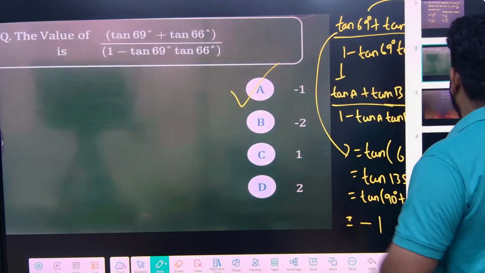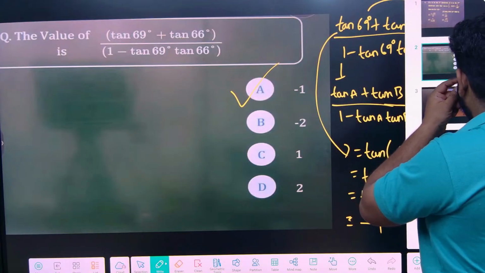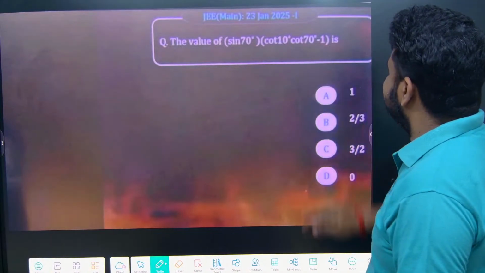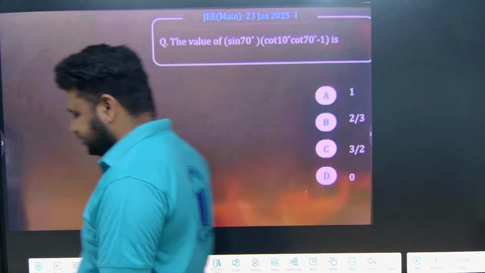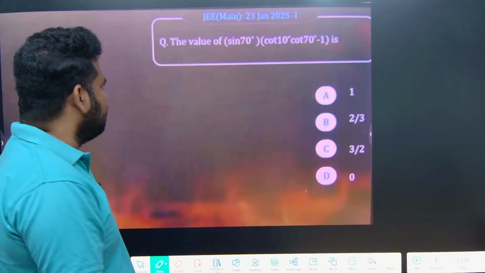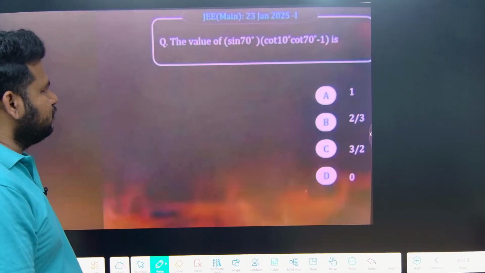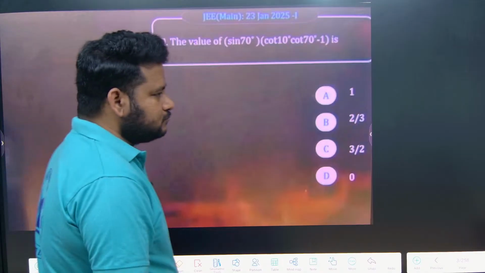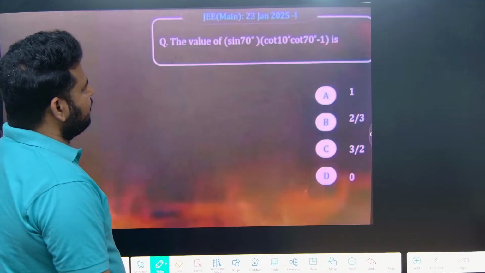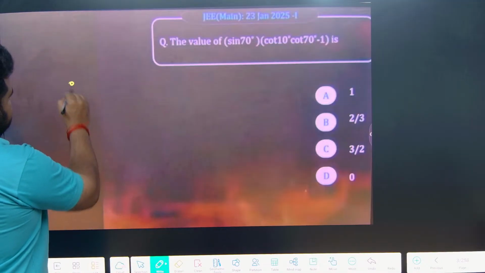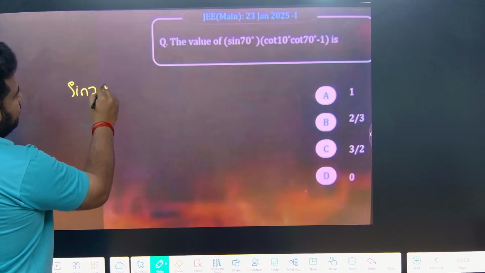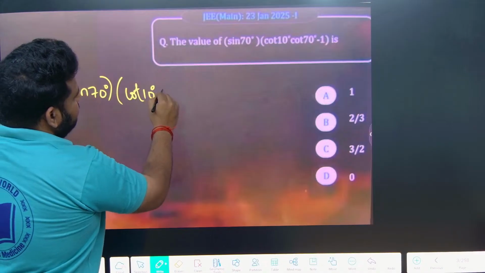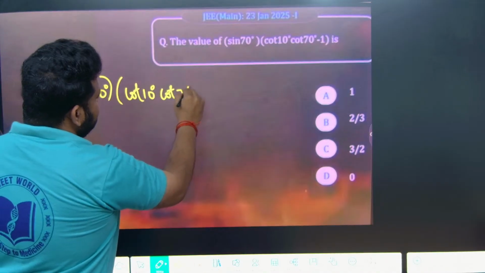Now, based on the concept of compound angles only, let us see a question from JEE Mains 2025 session 1, that is the January session. I hope the question is visible to all of you. They are asking the value of sin 70 degree into cot 10 degree into cot 70 degree minus 1.